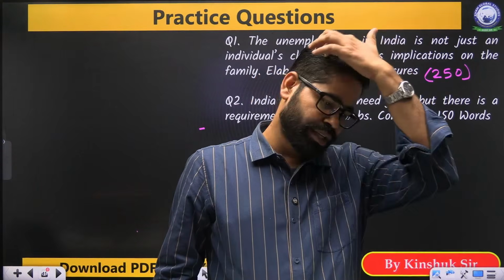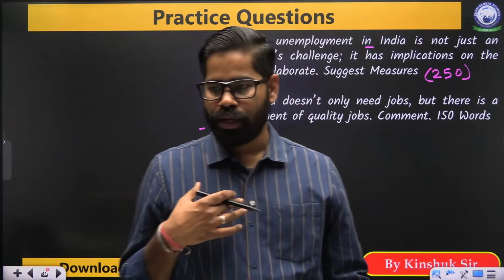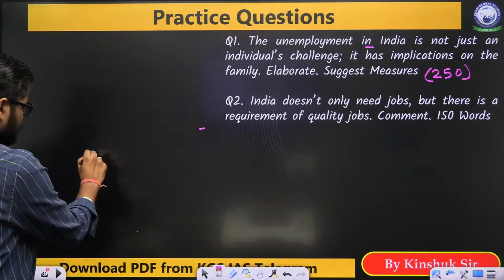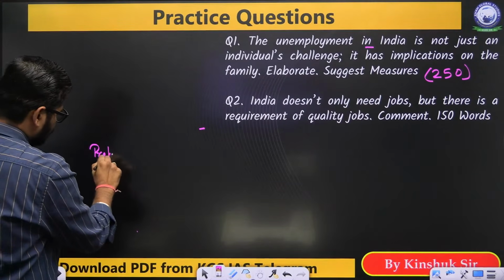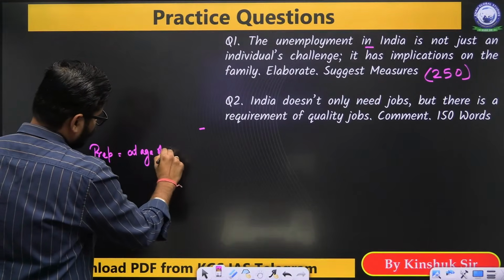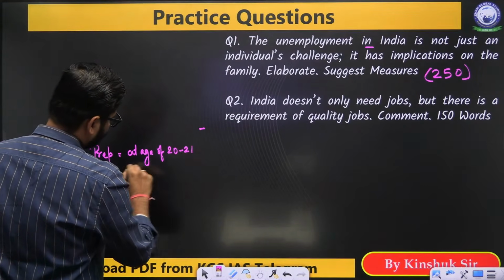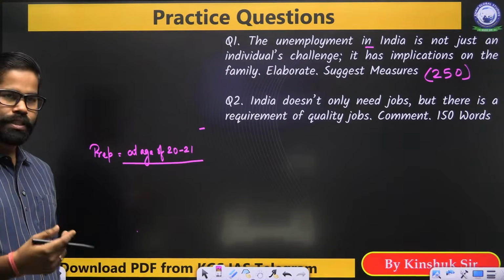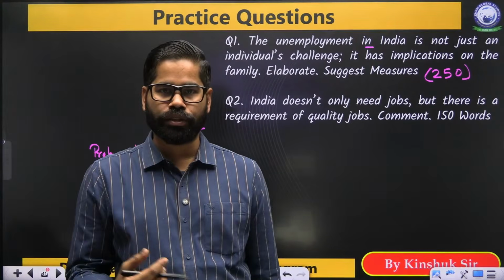There was one question: should a UPSC aspirant have a plan B? Look, suppose you have started your preparation at the age of 20 to 21.